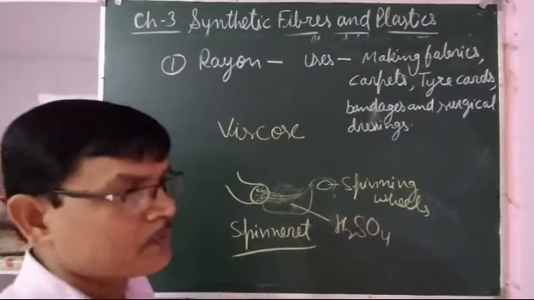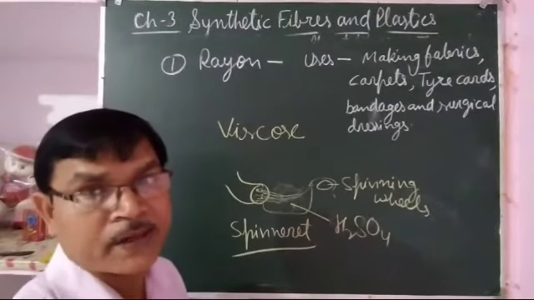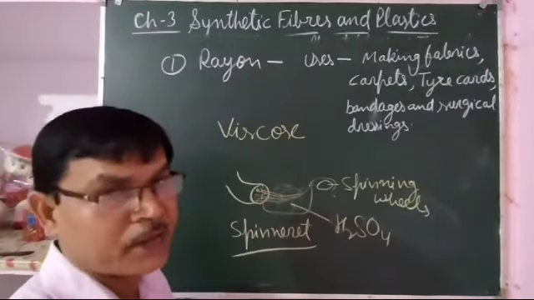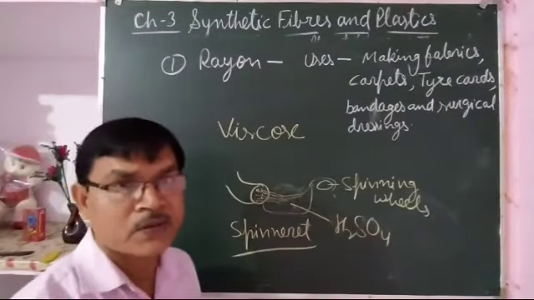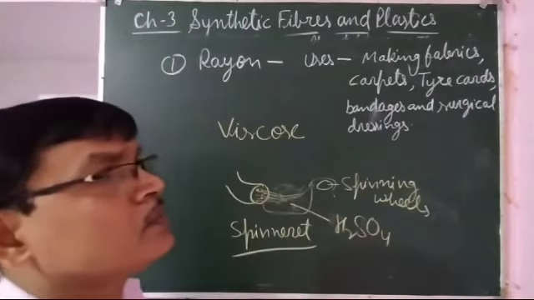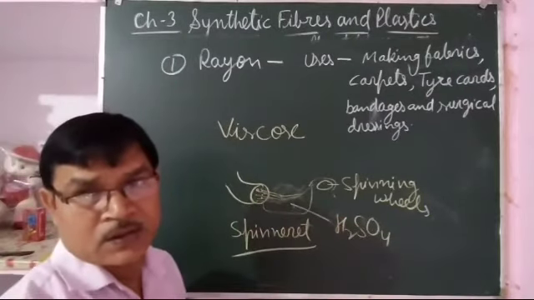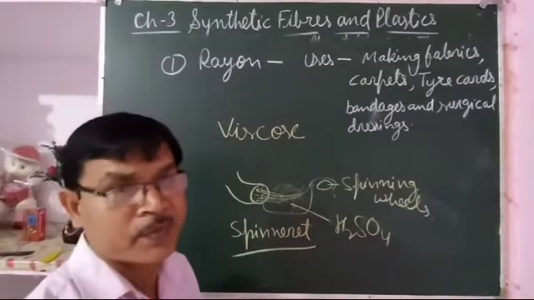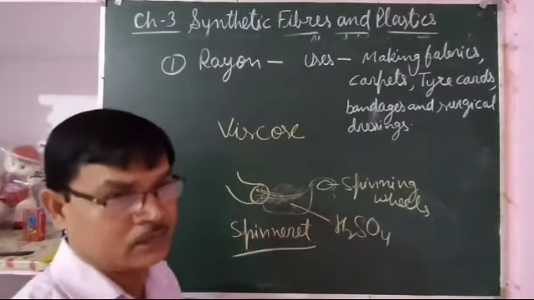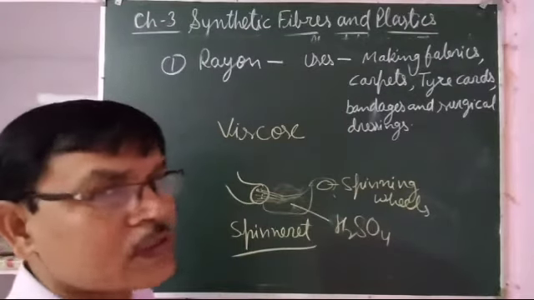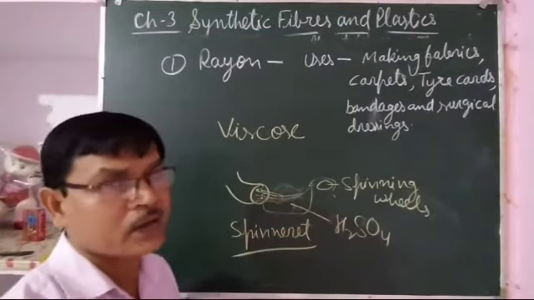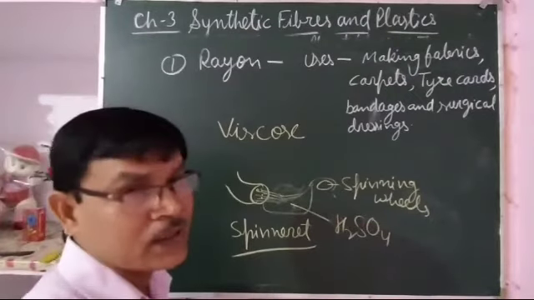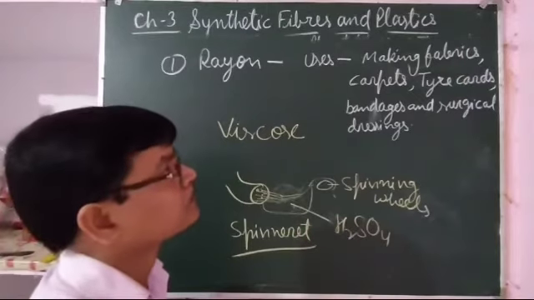Actually, the discovery of rayon started after the discovery of silk. Silk was discovered in China, and for a long time it was restricted to China only, and because of its lustrous appearance, it fascinated people, and scientists started to find an artificial silk resembling that, and they succeeded, and they formed the rayon. So rayon is also called artificial silk.